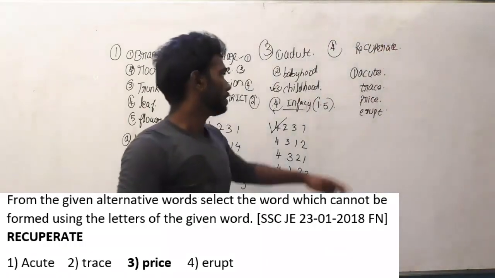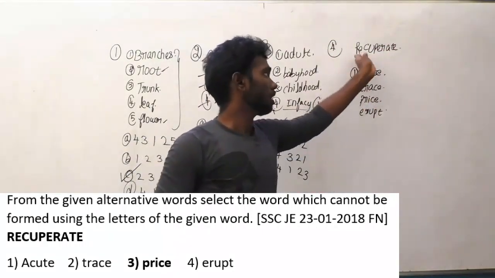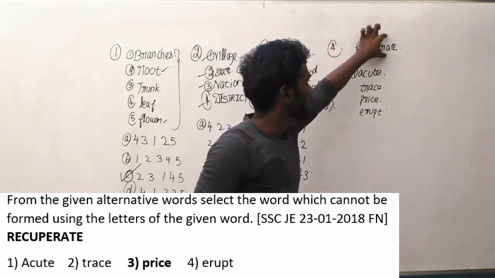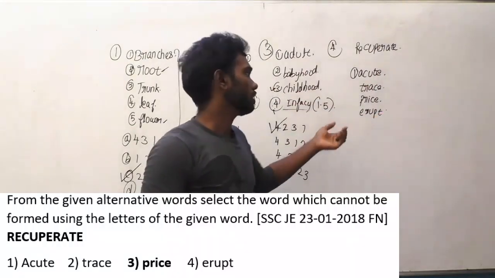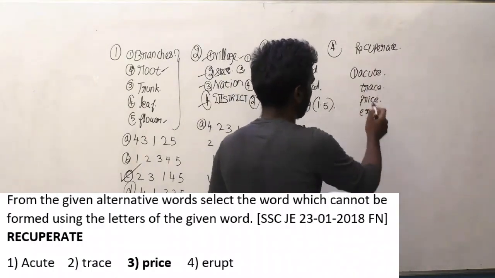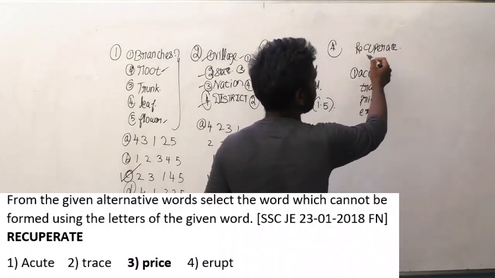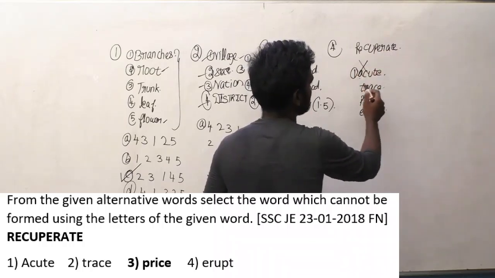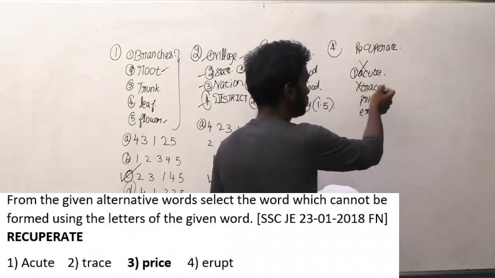Generally, when these type of questions are asked, you don't need to know the meaning of the given question here. You just need to know from this word which of the given options cannot be formed. Let us see which of these things cannot be formed. Acute, A-C-U-T-E, is already there in the question, so this can be formed, so this is not the answer. Trace, T-R-A-C-E is also there, so this can be formed, so this is not the option.